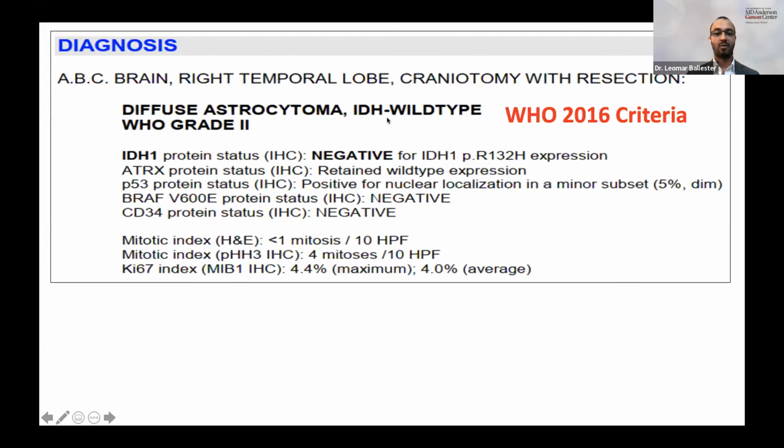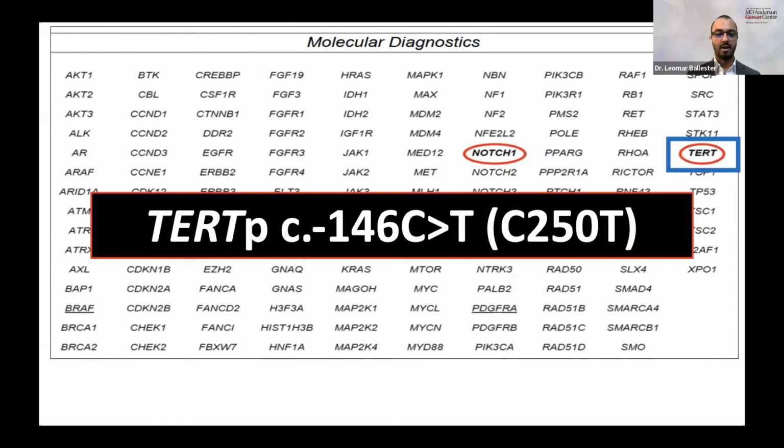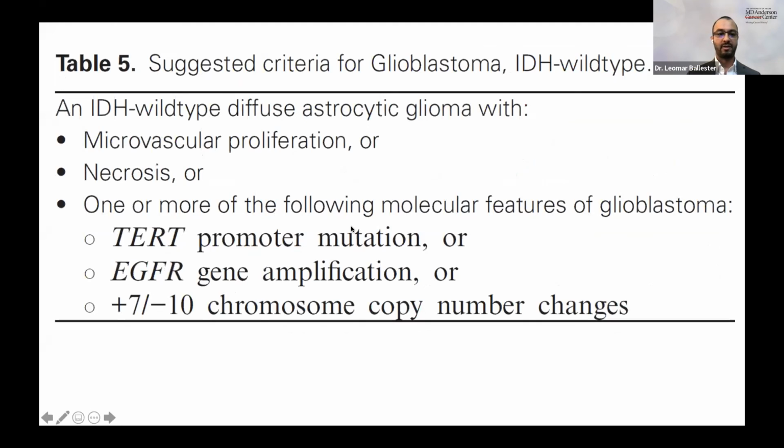So all the information that we have from the tissue suggests that this is a low-grade tumor. However, molecular characterization was performed, and this tumor showed a TERT promoter mutation, PTEN mutation, Notch1 mutation. The TERT promoter mutation, there are two common mutations in the promoter of TERT. This is the most common one. Was present in this tumor.